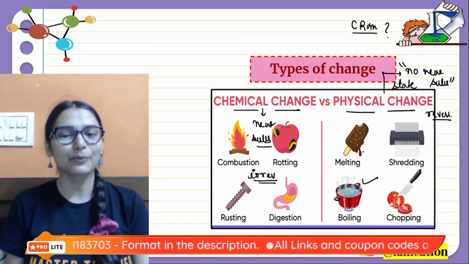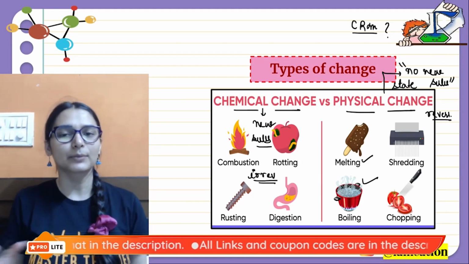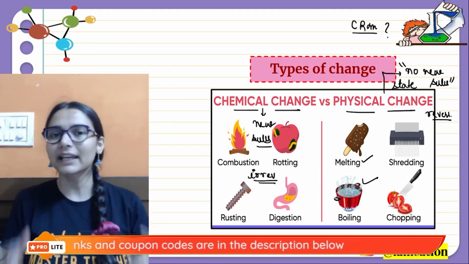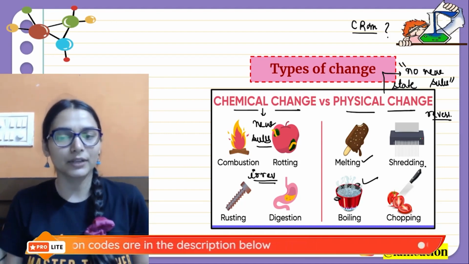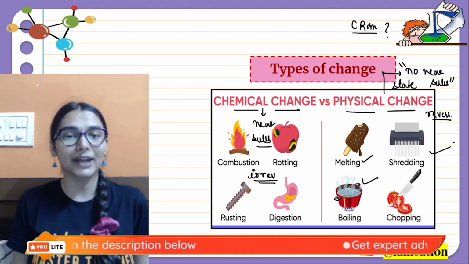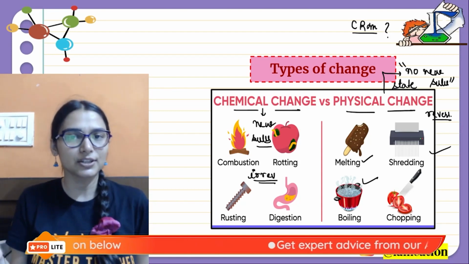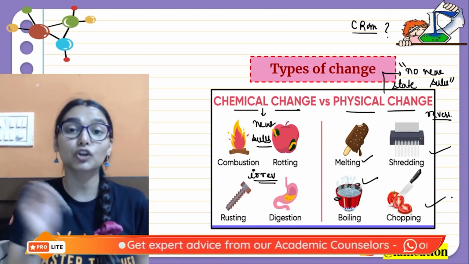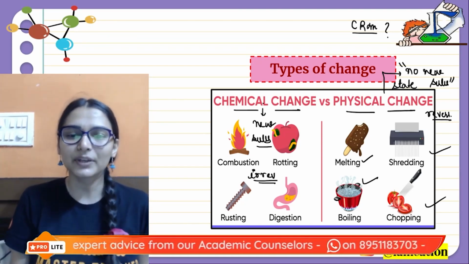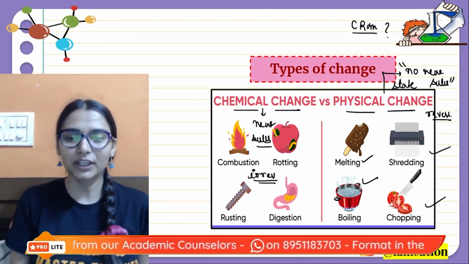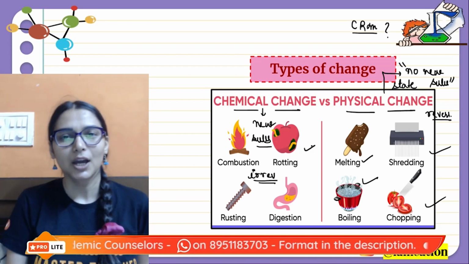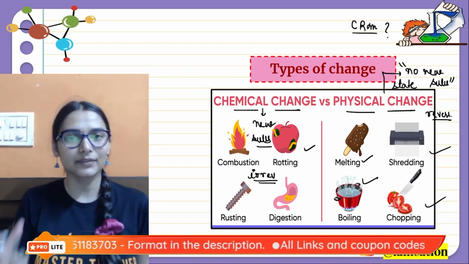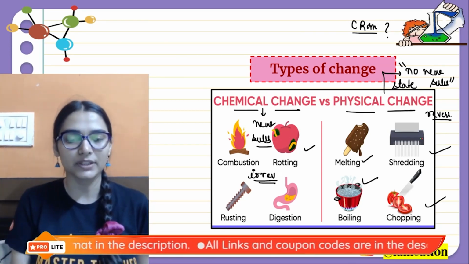Some common examples: melting, boiling, sublimation, evaporation, all these physical changes, you don't get any new substances there. When you are tearing paper, you are shredding the paper, you're not changing the chemical constituent, you are chopping the vegetables. But when you cook the vegetables, that becomes a chemical change. Your food gets rotten. Why? Because food is oxidized and there is a chemical change that happens.